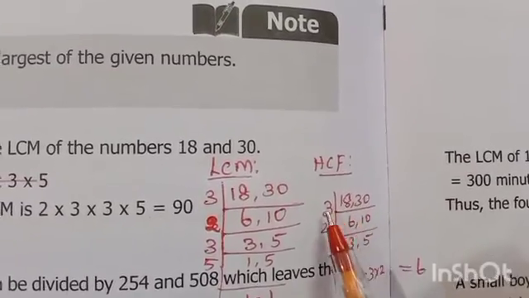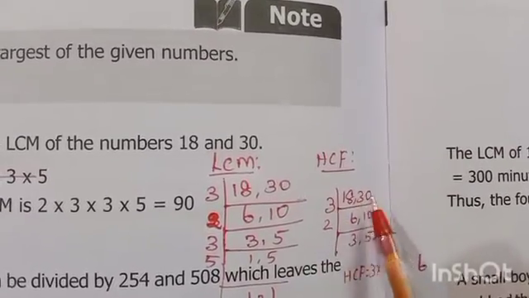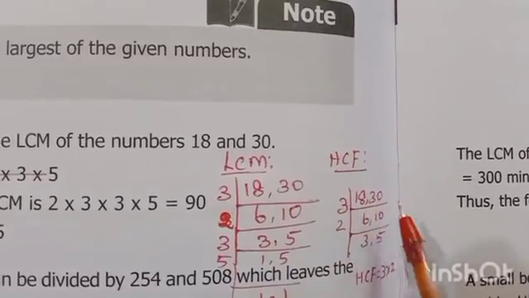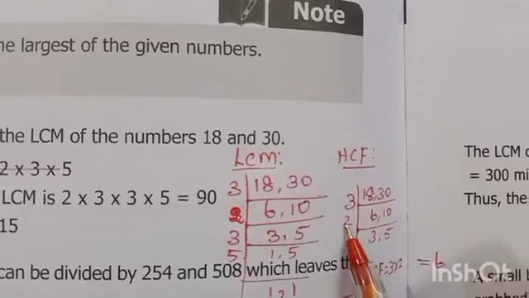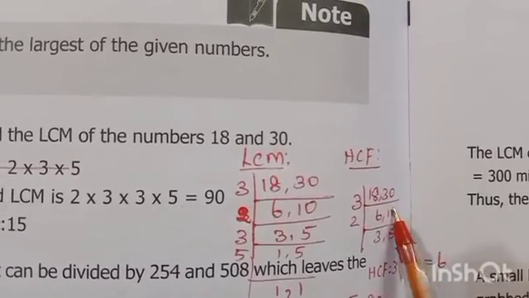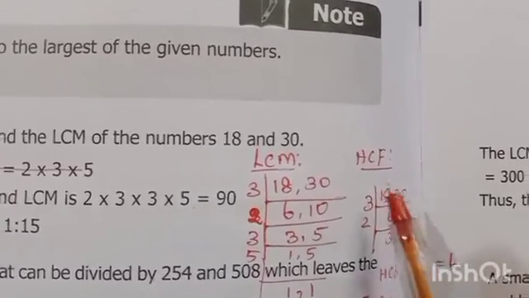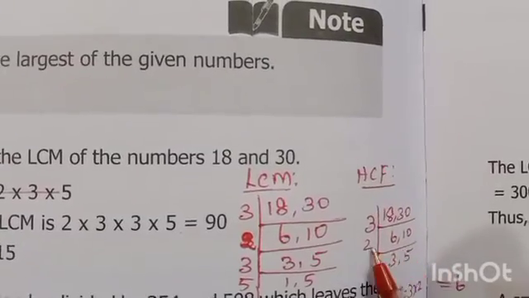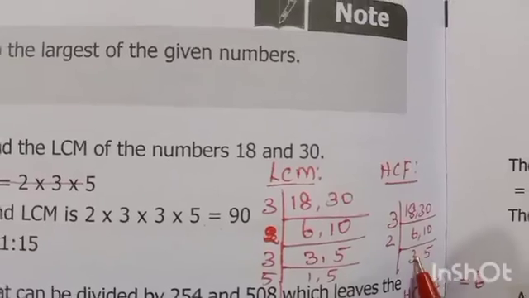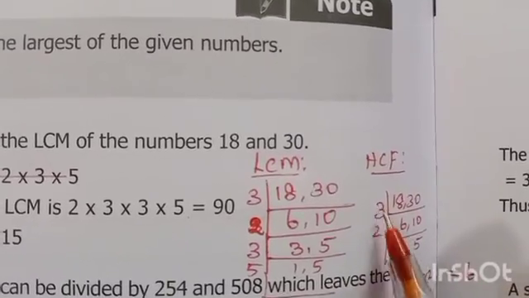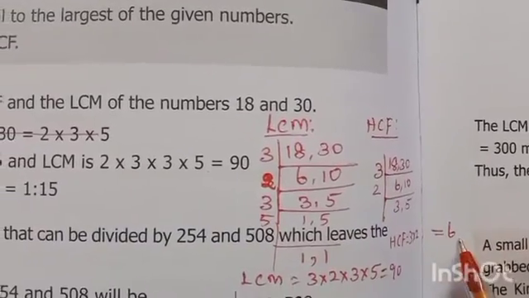In the same way you have to find the HCF. These two numbers are divisible by 3. 6 3s are 18, 10 3s are 30. Then these two numbers are commonly divisible by 2. 3 2s are 6, 5 2s are 10. For the HCF we have to use only the common divisors, so you have to stop this process. So the HCF is 3 into 2, which is equal to 6.